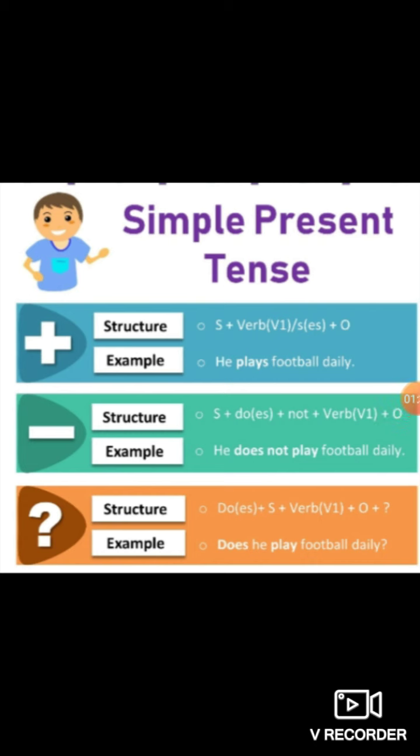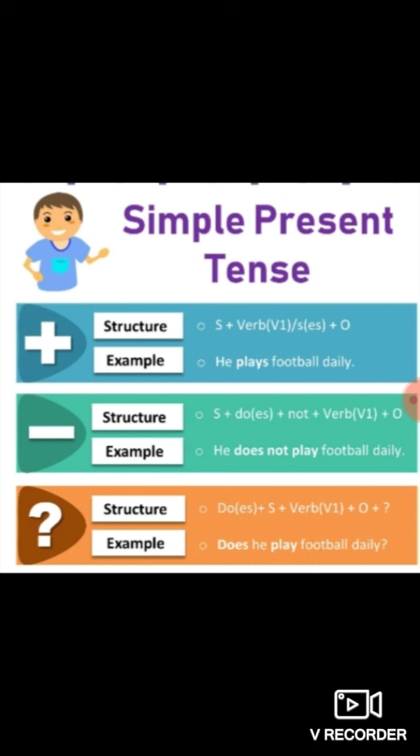Yes, as we are going to start with simple present tense, here are the three types of sentences. First of all, students, I would like to clear one thing. Positive sentences or simple sentences without any negative, without any questioning are called affirmative sentences.